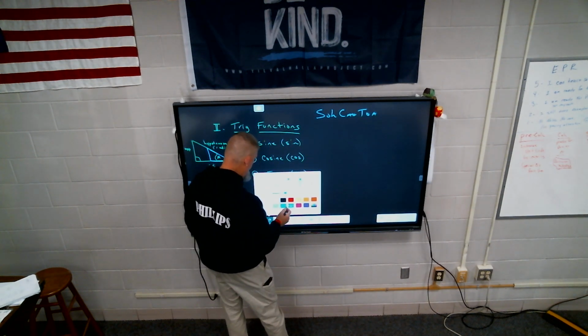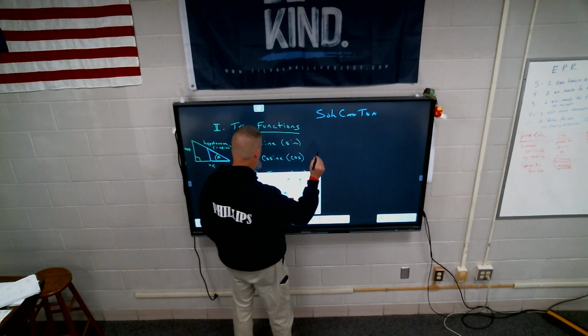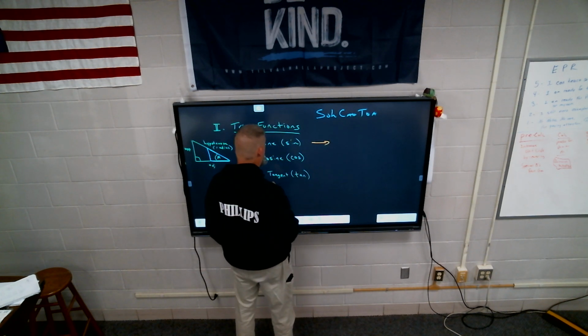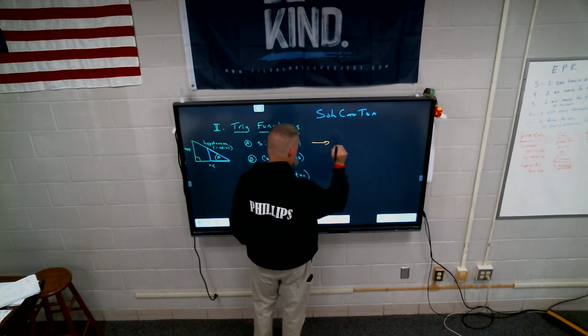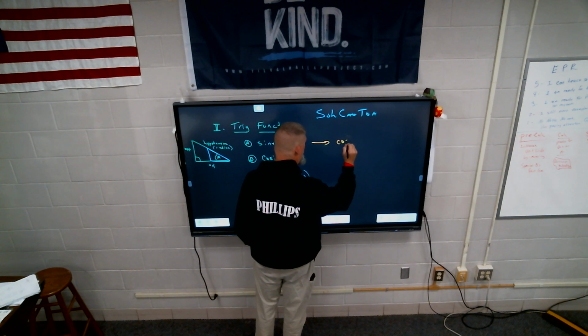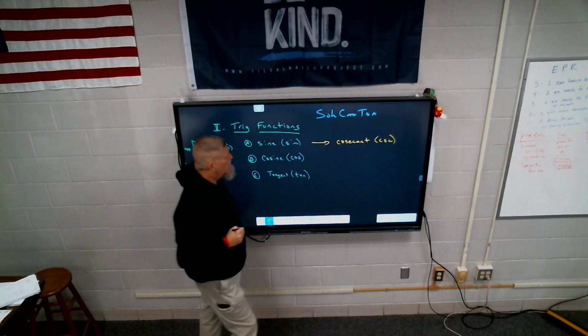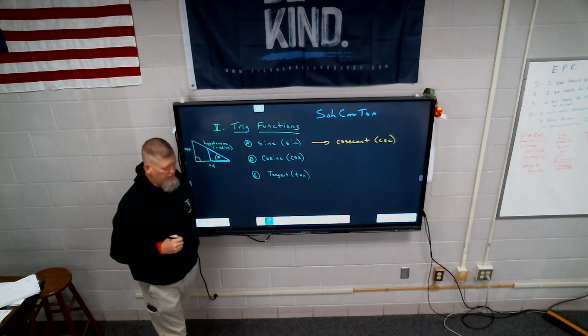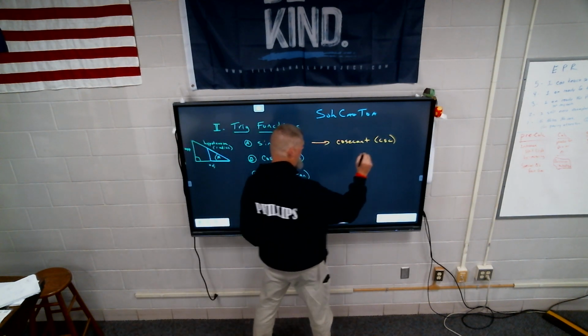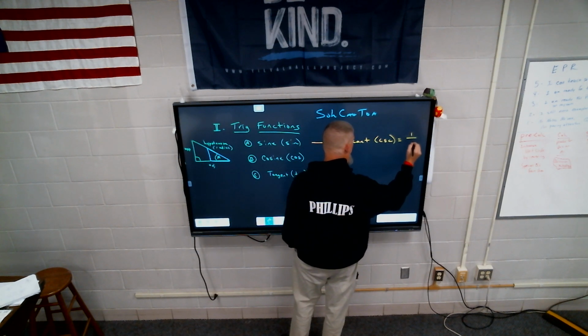So what color should we use? Let's use yellow. Okay, so then we have what's called the cosecant, which is simply going to be the reciprocal of sine.